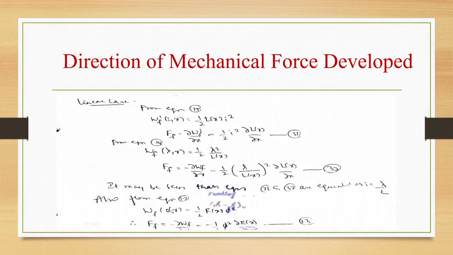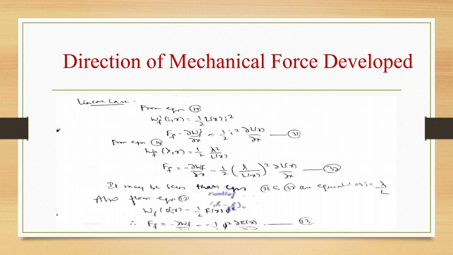Now for a linear case, Wf'(i, x) is equal to half L(x) i squared, that is, Ff is ∂Wf'/∂x, that is, half i squared ∂L(x)/∂x.